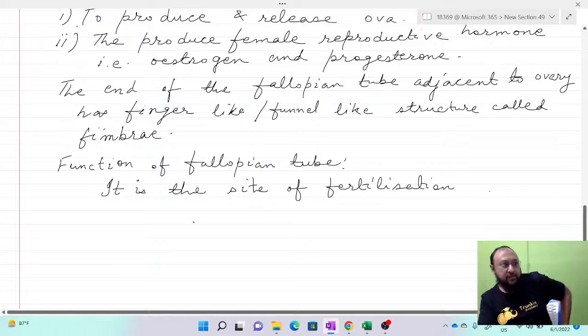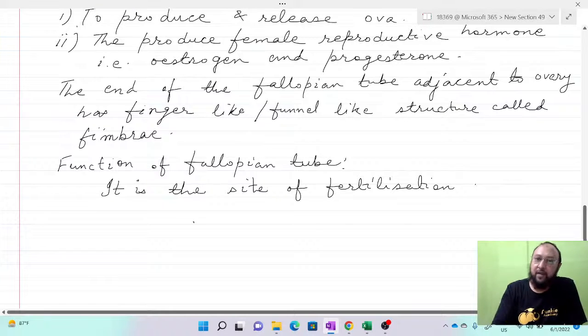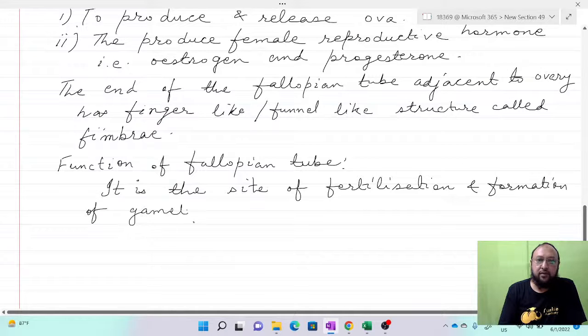And the formation of gamete. So this is about the function of the fallopian tube. Now we come to the function of uterus. And uterus we've already seen in the diagram. Function of uterus.